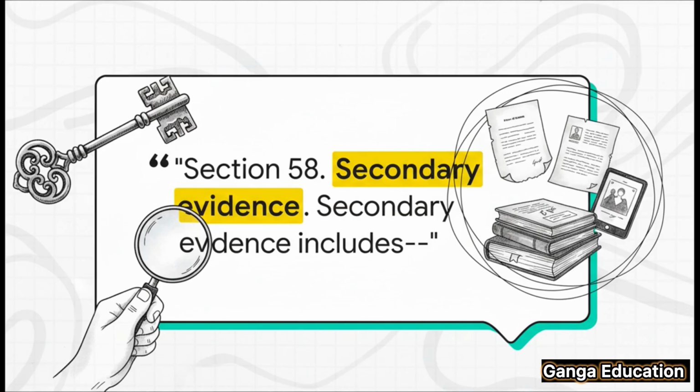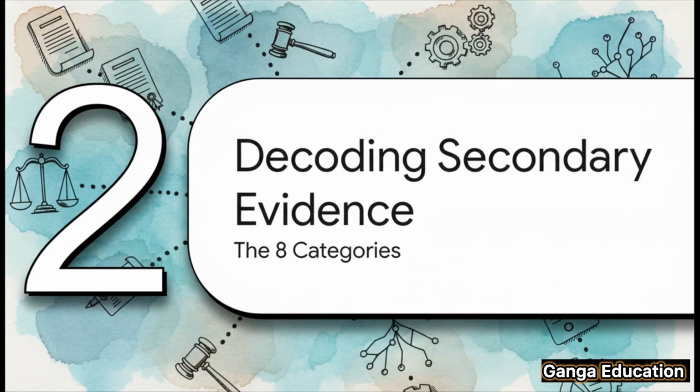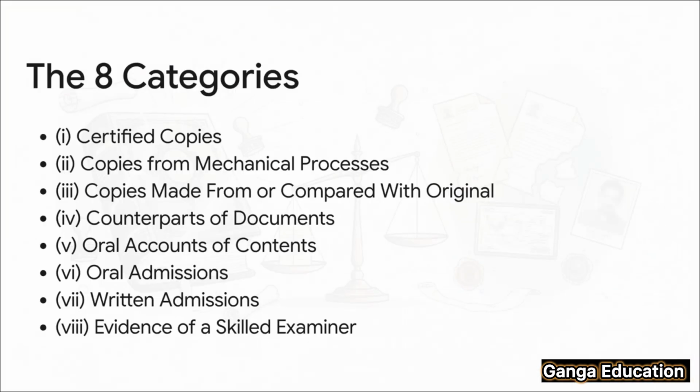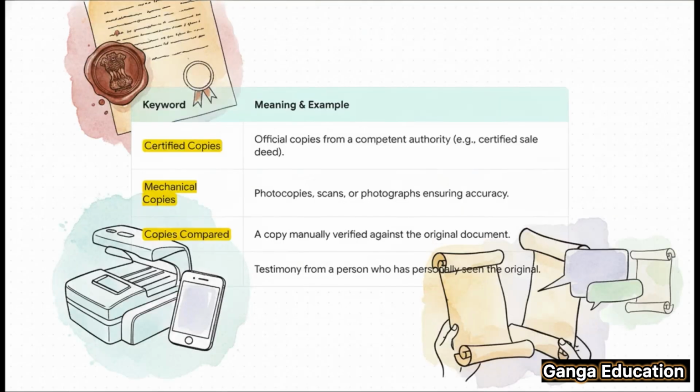Okay, now let's get into the heart of the section. Section 58 neatly divides secondary evidence into 8 distinct categories. And this is a really comprehensive list, isn't it? It covers everything from official certified copies to copies made by mechanical processes and even oral accounts. The whole point is to make sure that even if the original is gone, there are still multiple ways to prove its contents. From an exam perspective, these categories are super important.